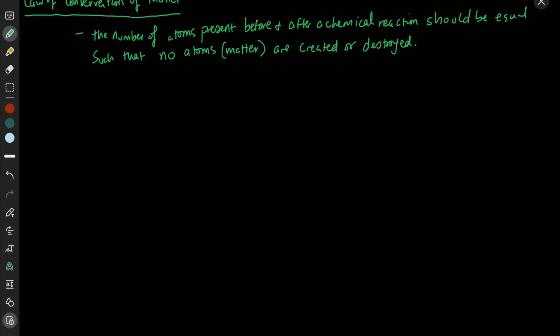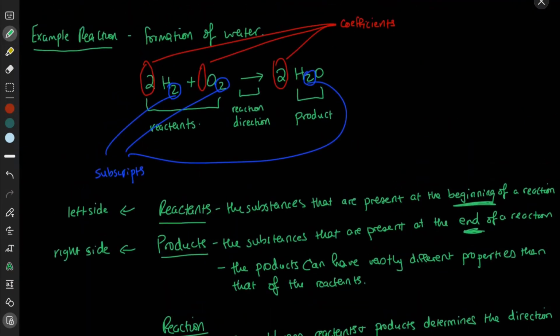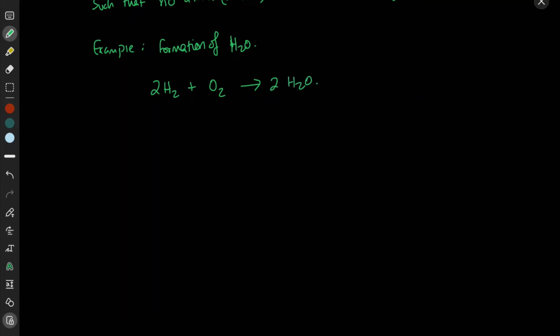So let's look at an example. Let's look at the example we talked about over here with respect to the formation of water. I'll rewrite it over here, okay? So the formation of water. So example, okay, so we have 2 molecules of hydrogen plus 1 molecule of oxygen gives rise to 2 molecules of water. Okay, so let's take apart the reactant side and let's take apart the product side. So the reactant side.